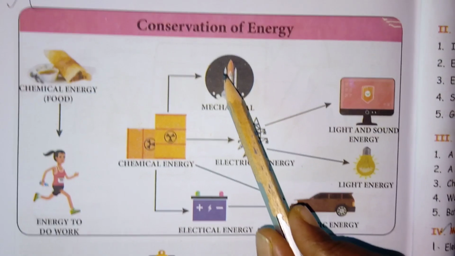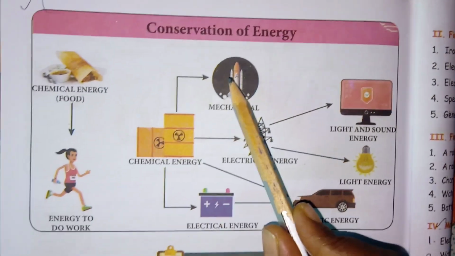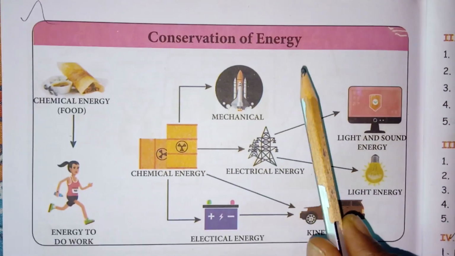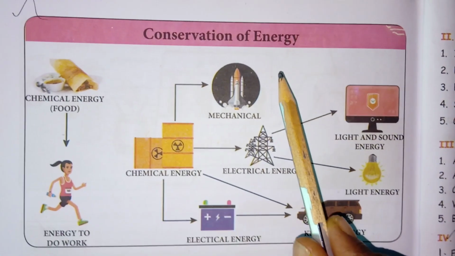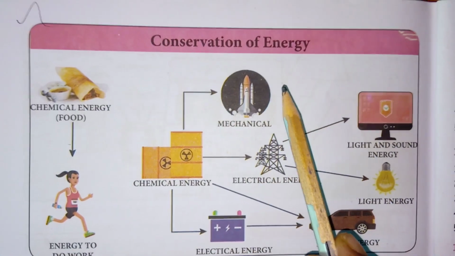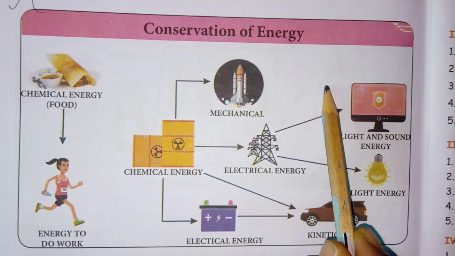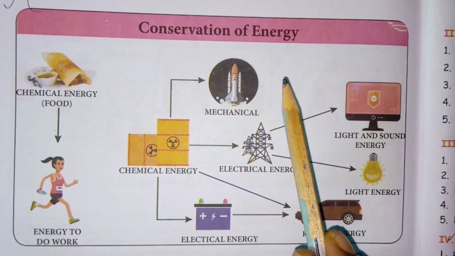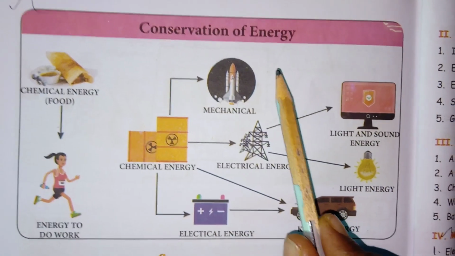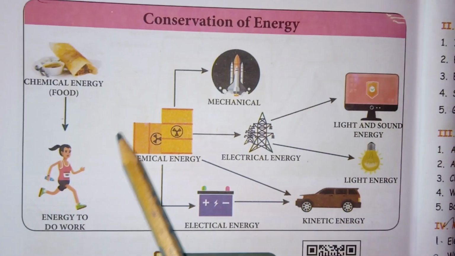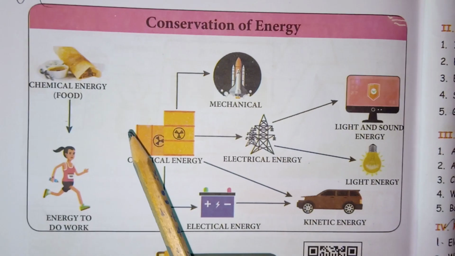See children, in this diagram they explained conservation of energy. You know what conservation means: energy cannot be created or destroyed, but one form of energy is converted into another form. So the conversion of energy from one form into another form is called the conservation of energy. They have explained it very clearly with the help of this diagram.